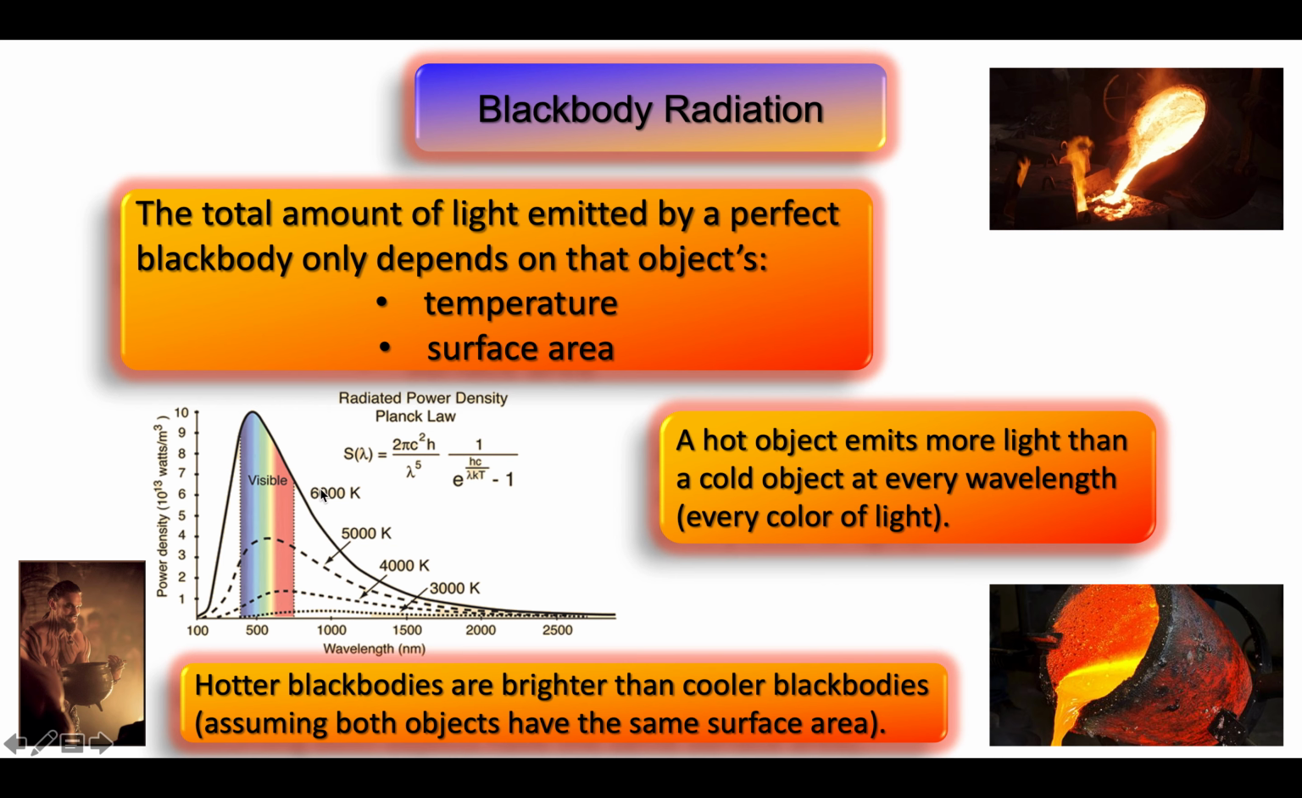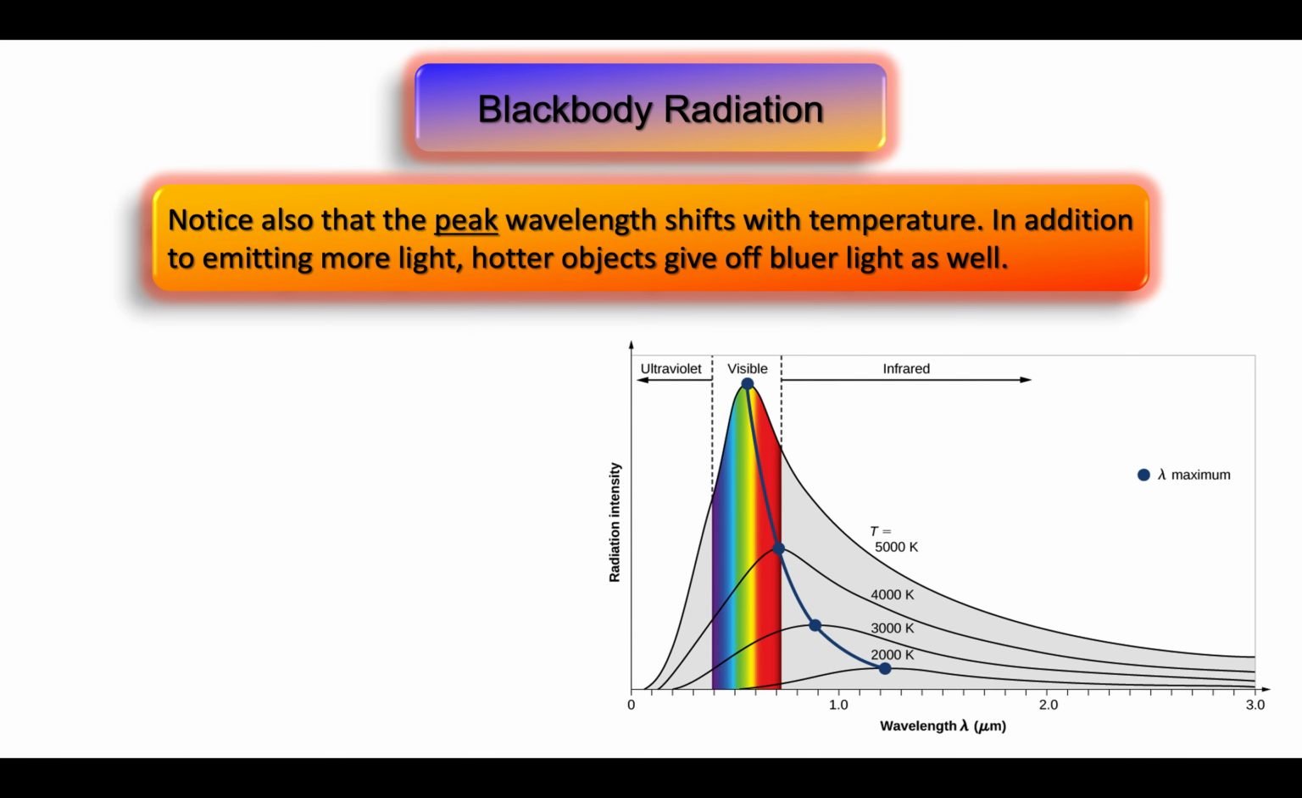An object at a temperature of 6000 Kelvin will also give off light at every wavelength, but instead of shining most brightly in the orange part of the spectrum, it will give off more blue light than any other wavelength of light. There is a relationship between the peak wavelength of a perfect black body and the temperature of that perfect black body, and that's described through Wien's law.